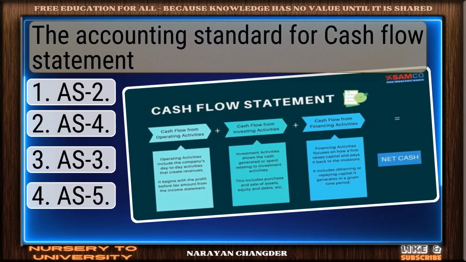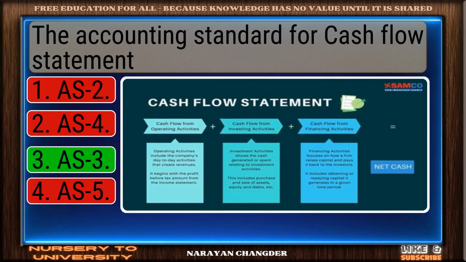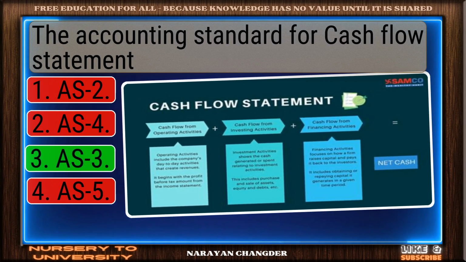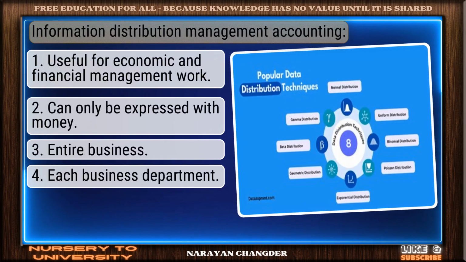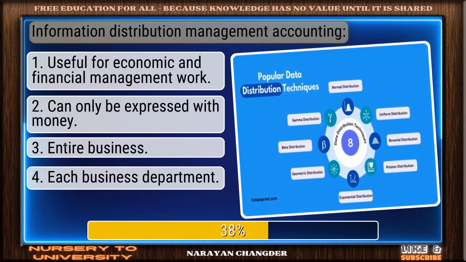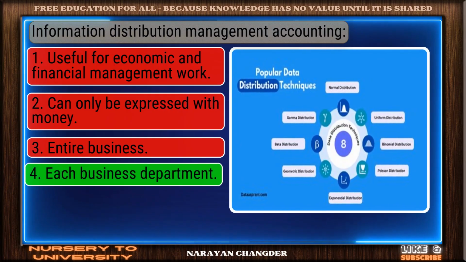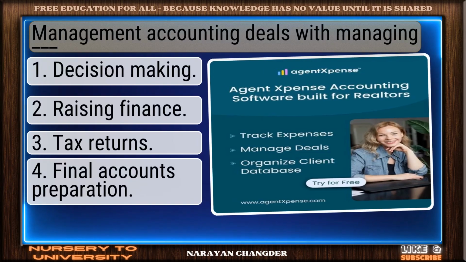The accounting standard for cash flow statement... 3 is the right answer. Information distribution, management accounting... Each business department is the best answer.